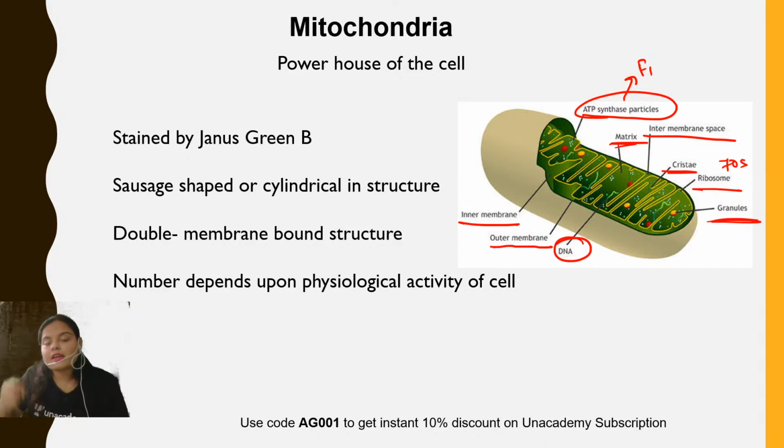So mitochondria is normally not observed with the help of a microscope until and unless it is stained. When it is stained with a specific dye, only then is the mitochondria visible under the microscope, and the dye is Janus green B.